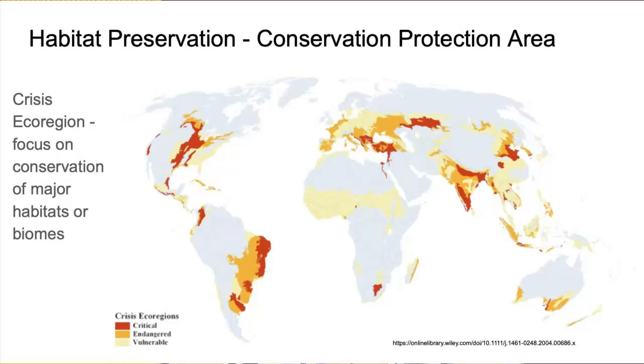You can see the red is the critically endangered area, the orange is endangered, and yellow is vulnerable. The major conservation efforts are focused on habitats and ecosystems and biomes in these areas.